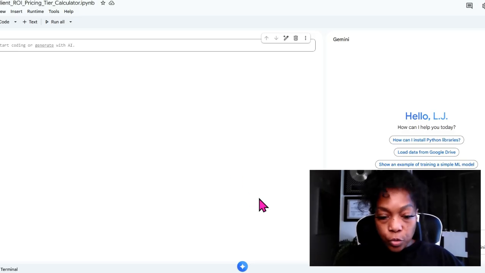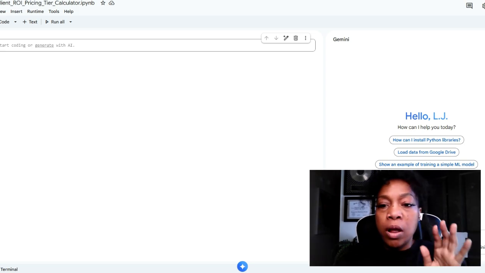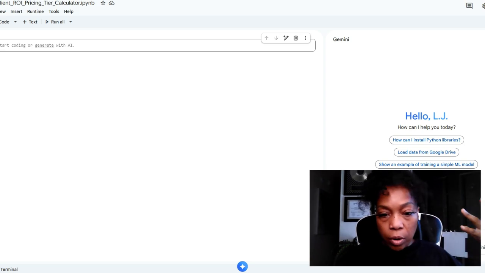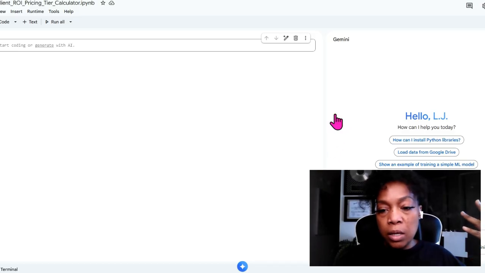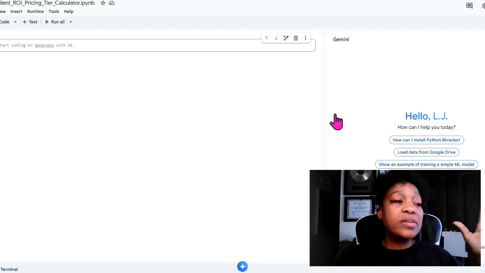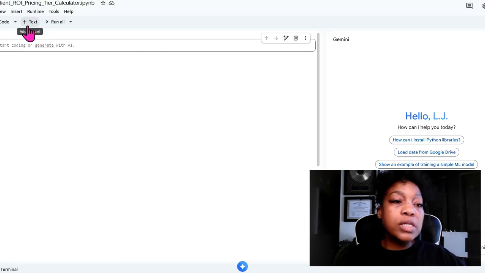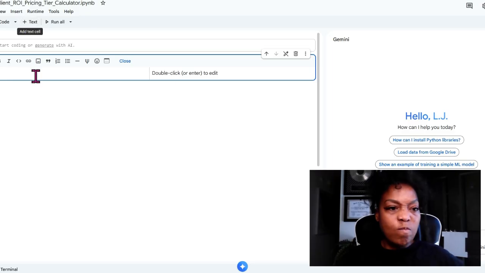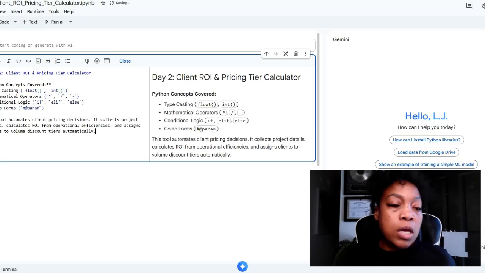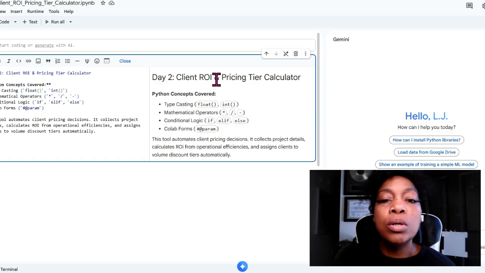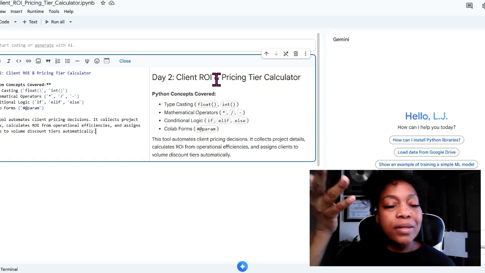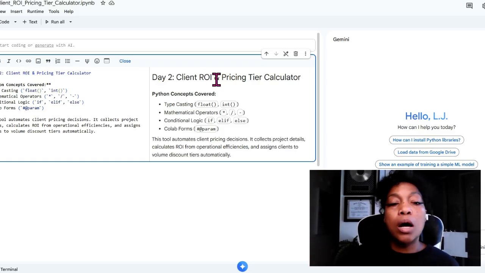Okay, so what we're going to do first is create our markdown file for this, which is going to tell us the headers and things that we're going to be using. Remember, it communicates to Python what I don't know why that's going to be. If there's a test for this somewhere in the world, that will be the question that I get wrong. Like, what is a markdown file? Even though I've created it. We're going to go here to text. See my big old pink finger? We're going to go to text, and we're going to put our markdown information in text. In my markdown, I have today is day 2. I'm telling what this product is going to be in HTML format.